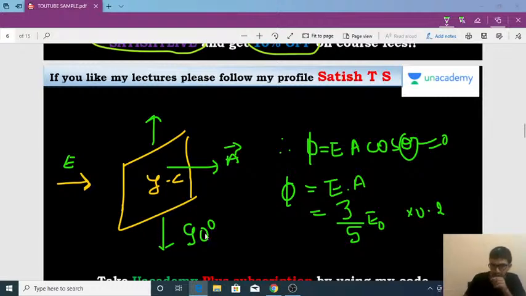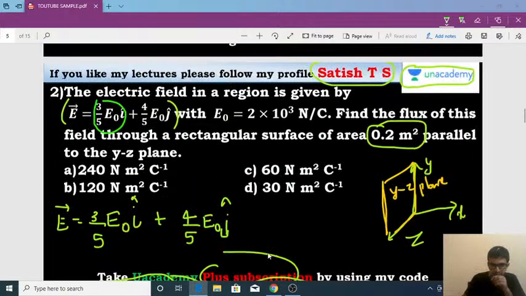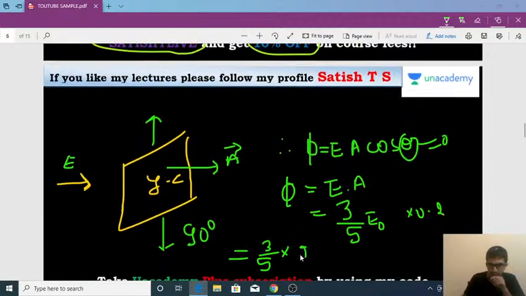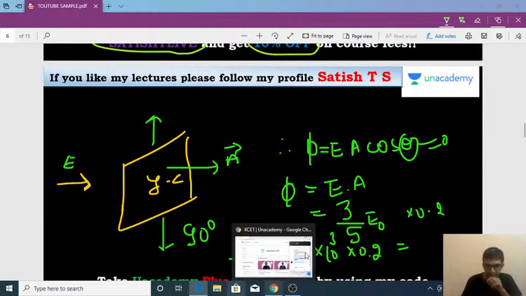So now substitute the values. Let's see how much it is. 3 divided by 5 into E naught. E naught value is how much? 2 into 10 to the power of 3, into 0.2 square meter. So that should be equal to how much will we get here?